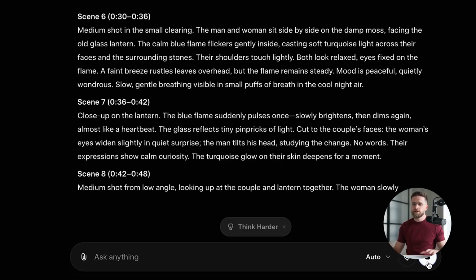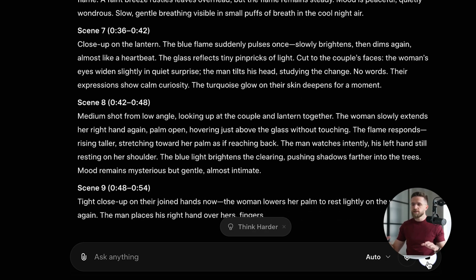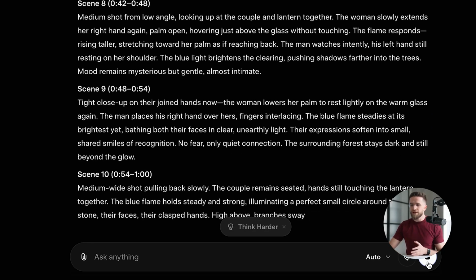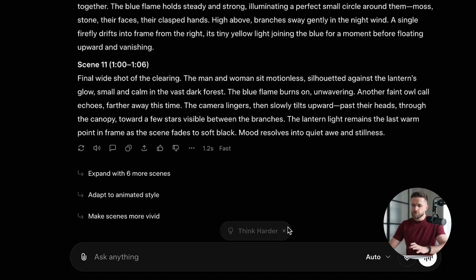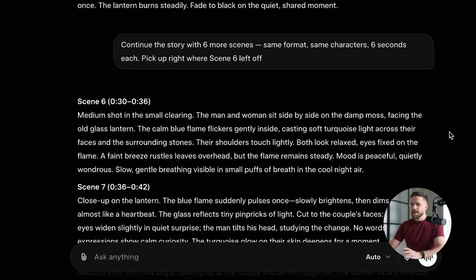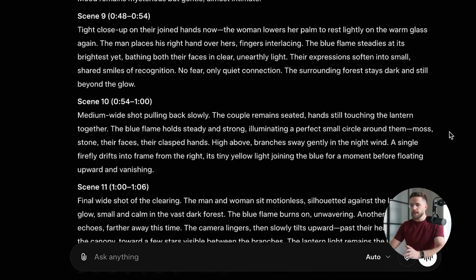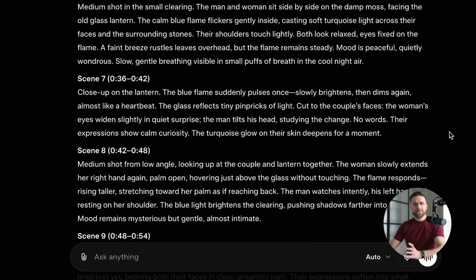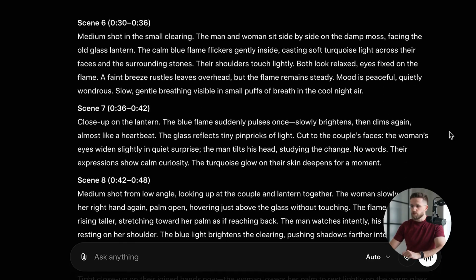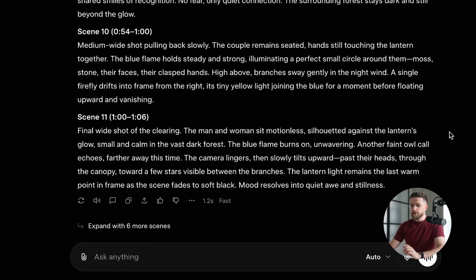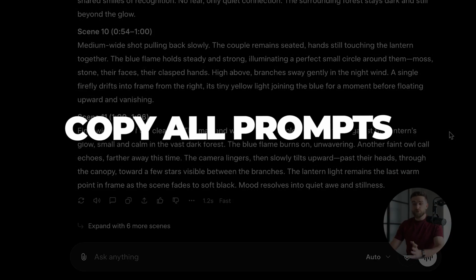The couple rises, circles the lantern slowly, studying it together. The blue flame pulses like breathing. She hovers her hand above it. The flame stretches toward her palm. They place their hands together on the warm glass. The light intensifies. They lift the lantern carefully between them and walk deeper into the forest, the blue flame lighting their path. Whatever continues the story naturally. Copy all 6 new prompts.